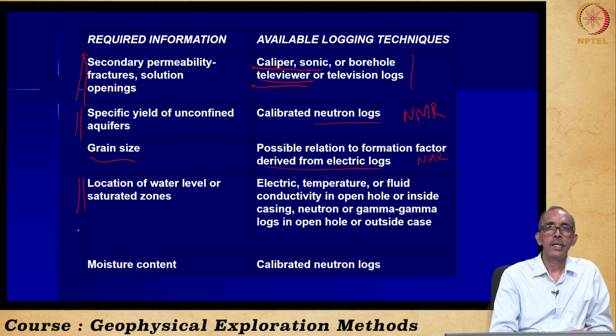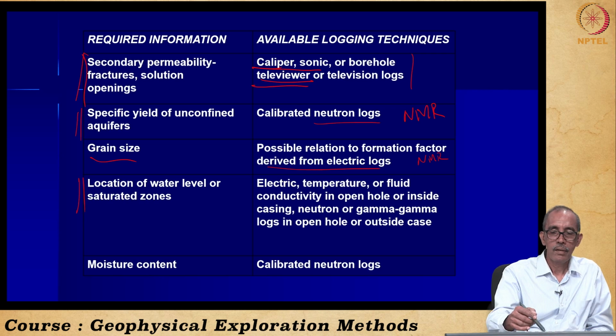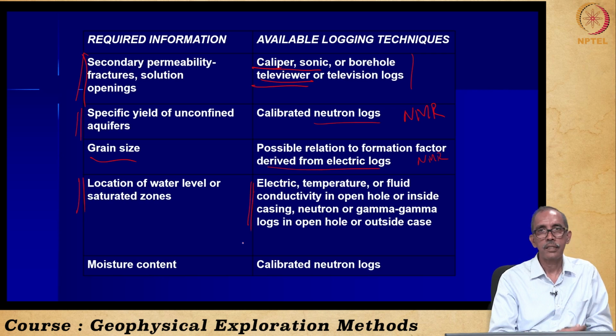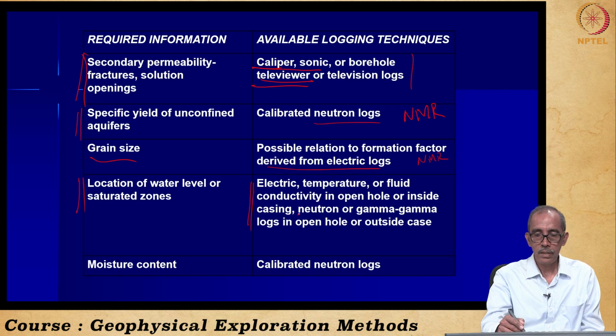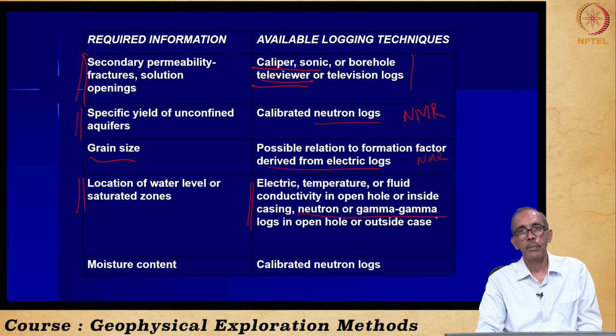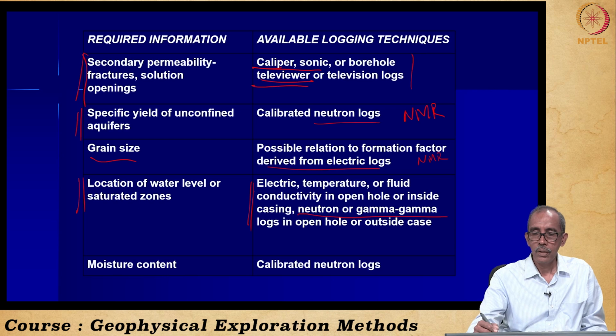Location of water level is very easy from all these logging methods, especially electric logging methods as well as neutron gamma logging methods, which help us to understand the location of the water table.